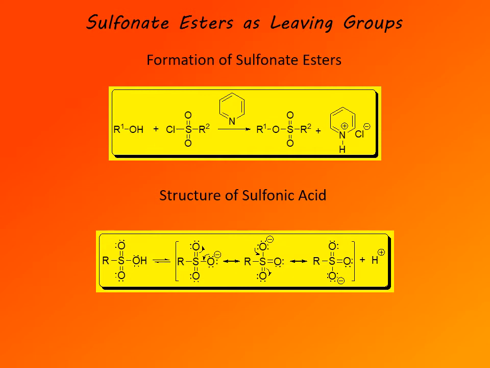When we examine the structure of sulfonic acids, the sulfonic acid itself, so not the chloride but the actual sulfonic acid, is a strong acid. It's about as strong as sulfuric acid, and you can see that it has a structure similar to that of sulfuric acid. It's just that one hydroxyl group of sulfuric acid has been replaced by a hydrocarbon substituent. It is a strong acid because the resulting anion is very stable. So its conjugate base is a weak, stable base, and it's stabilized through electron delocalization, or resonance. Three resonance structures are shown here.